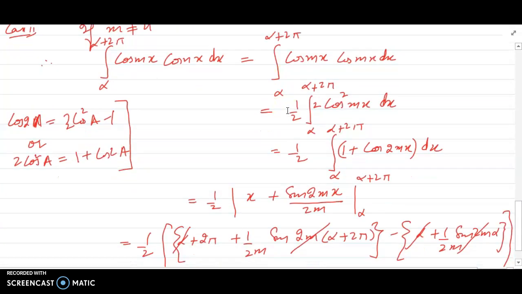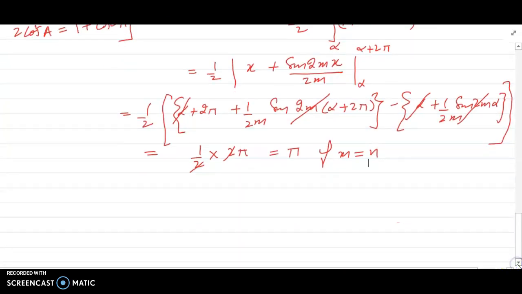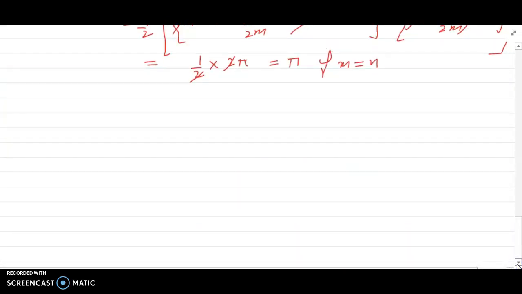On the same lines, we can prove other results. I will write the other results and leave the proof of the other results for you. Next, in case your integral is from alpha to alpha plus 2 pi of sine of mx into cos of nx dx, again we can divide the result into two parts.